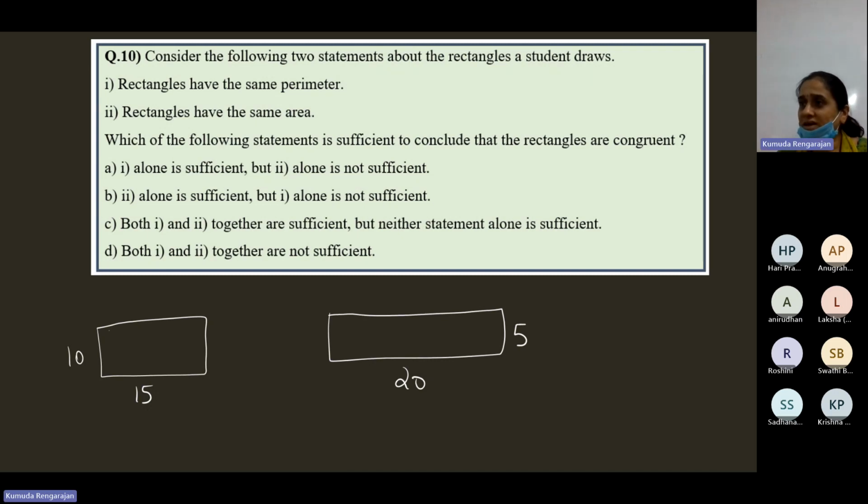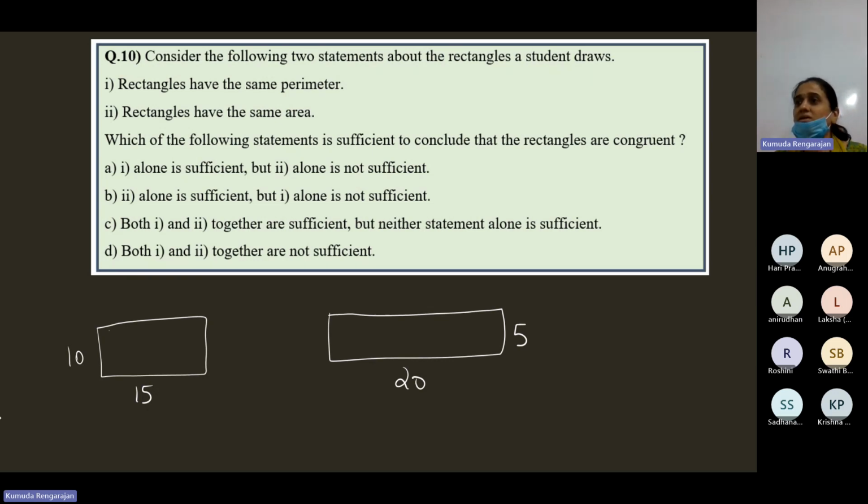So these two rectangles have the same perimeter. But are they congruent? No. We took two rectangles which had the same area, but we understood that they are not congruent. Here we have taken two rectangles which have the same perimeter. They're not congruent. They have different lengths and breadths. How can they be congruent?